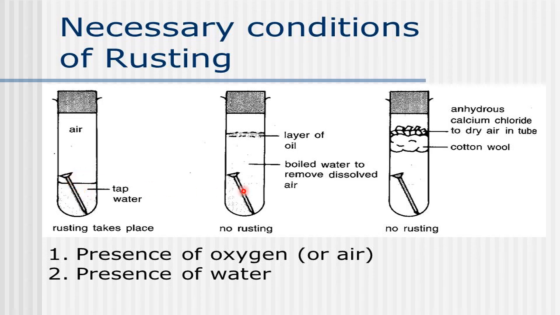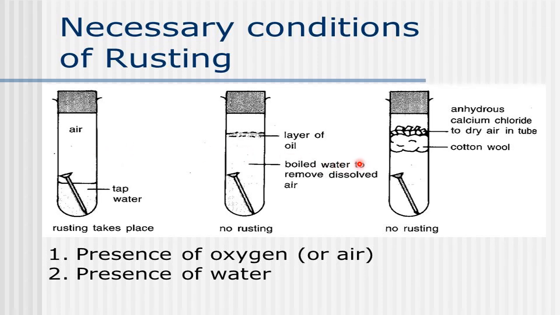But here you see in this test tube, it is inside thoroughly boiled water. Only water, no air. Air is removed after boiling. So here only water contact is there, but not air contact. Oil is there, so no air contact. Here in this test tube, anhydrous calcium chloride is taken. Its nature is to absorb all the air moisture content, water. Air is there, but water will be absorbed. So in this test tube, air is there, no water. In this test tube, water is there, no air. So in this test tube, both are there.